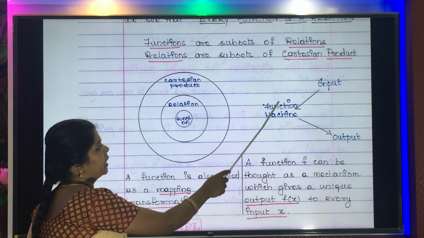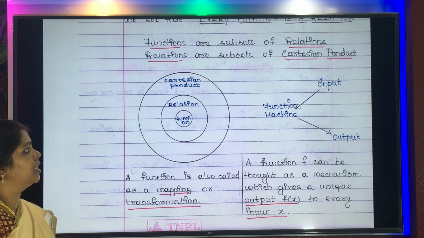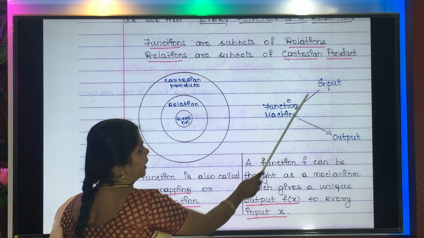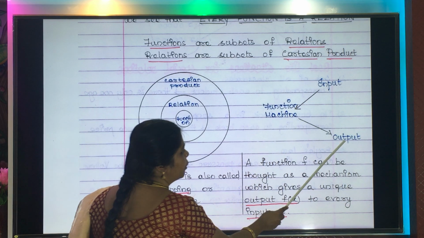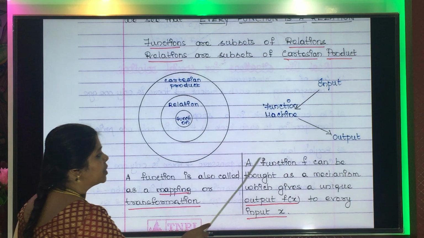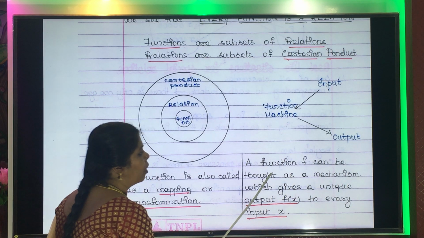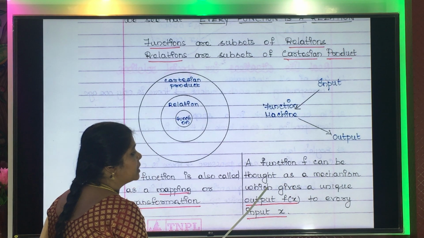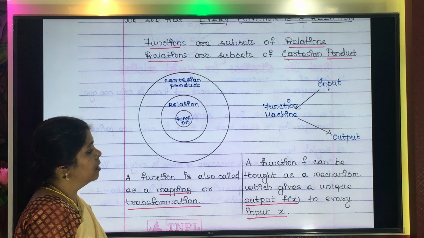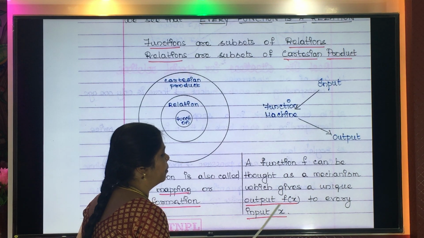Now this function can also be understood as a mechanism. You give one input, for each input you get one unique output. That is what is given here. A function f can be thought of as a mechanism which gives a unique output f(x) to every input x.